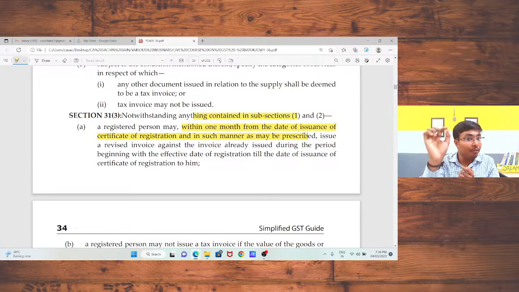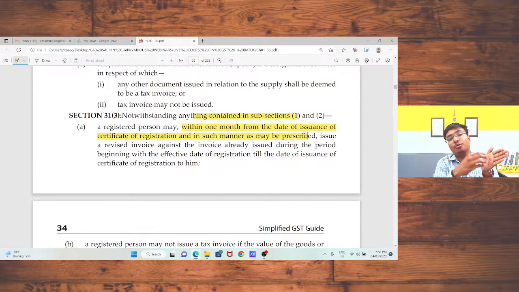In that case, the provision is that I am eligible to issue the invoices from the date of my liability, but my registration will be allotted after that date, because I am going to apply, but I was liable from the last 30 days. In that case, for those dates, for that period, I am eligible to issue the tax invoice also.